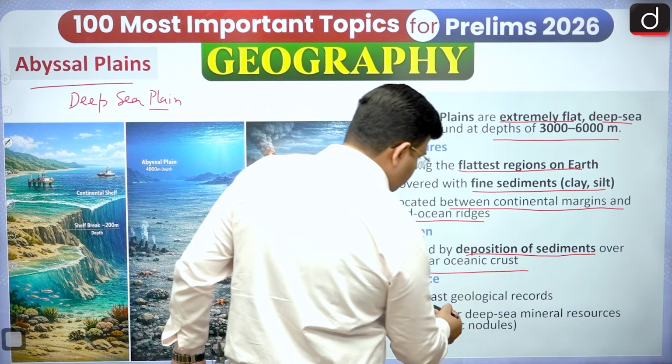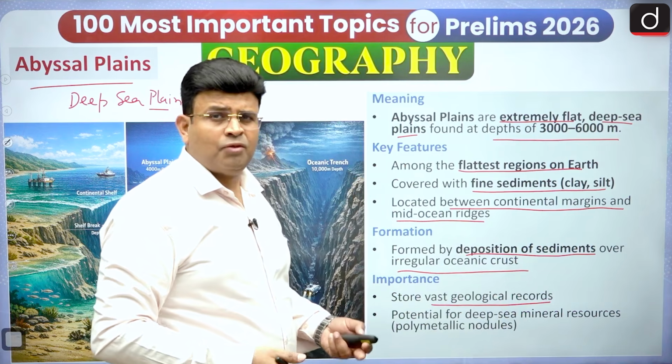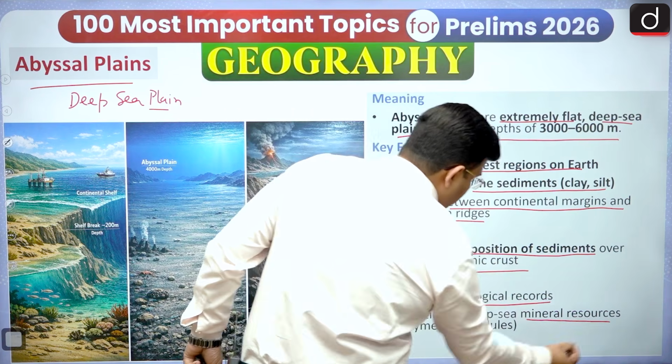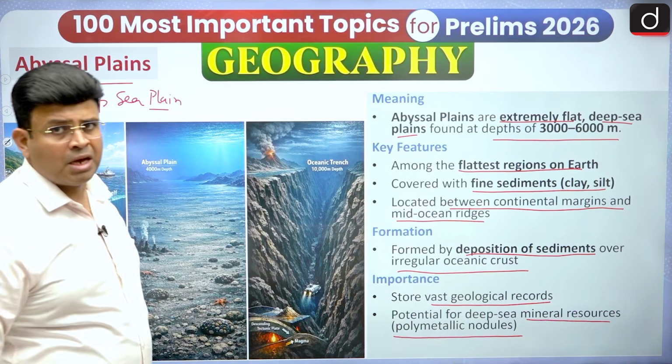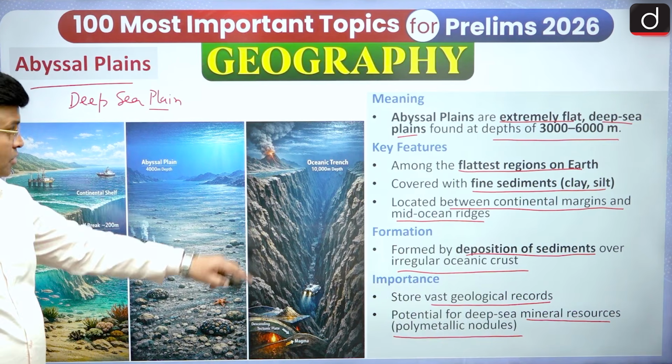Importance: they store vast geological records. Lots of records are out there, and you can say yes, fossil evidence is there. There is potential for deep sea mineral resources like polymetallic nodules, cobalt, iron, manganese, phosphorus. These are the different kinds of minerals that can be found. Next, here it is the oceanic trenches, you can say.